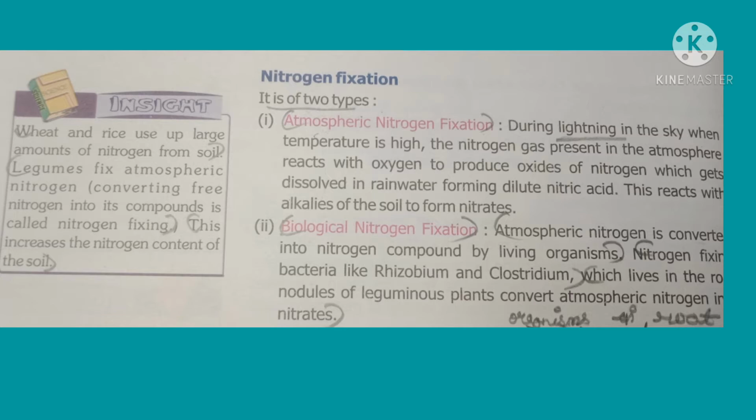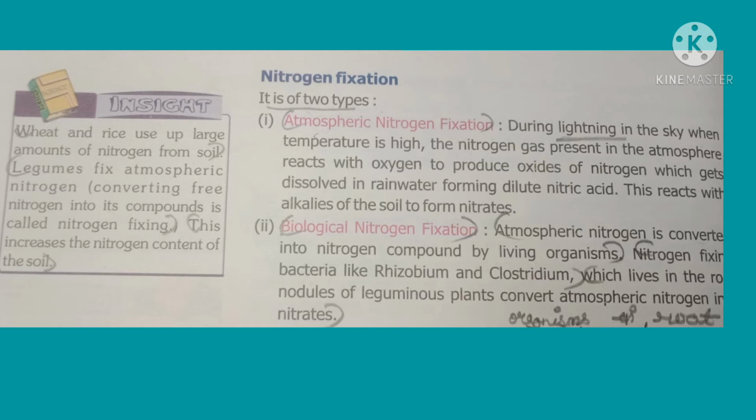The first step of the nitrogen cycle is nitrogen fixation. This nitrogen fixation occurs in two ways: atmospheric nitrogen fixation and biological nitrogen fixation. The first is how nitrogen is converted to nitrate compounds from the atmosphere, that is, atmospheric nitrogen fixation. Nitrogen is a stable element which is present in the atmosphere.